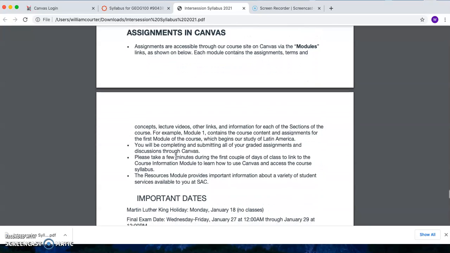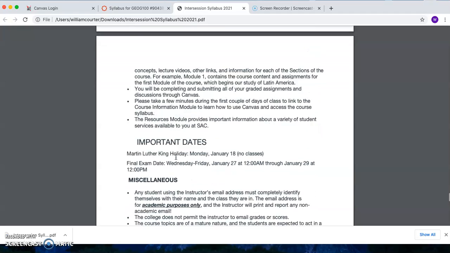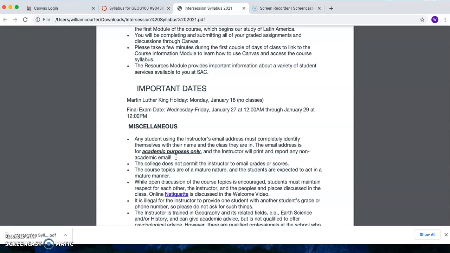Assignments in Canvas are done through modules. You'll see when you open up the modules what they look like. You can see important dates, the Martin Luther King holiday, which is January 18th. And then the final exam is actually open over a couple of days, from Wednesday, January 27th at midnight until Friday, January 29th at 12 p.m.